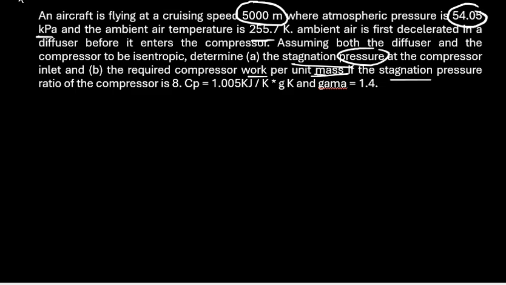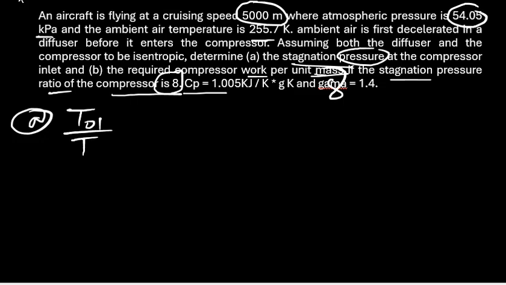Cp is given, the compression ratio is given, constant pressure Cp is given, and also gamma is given.